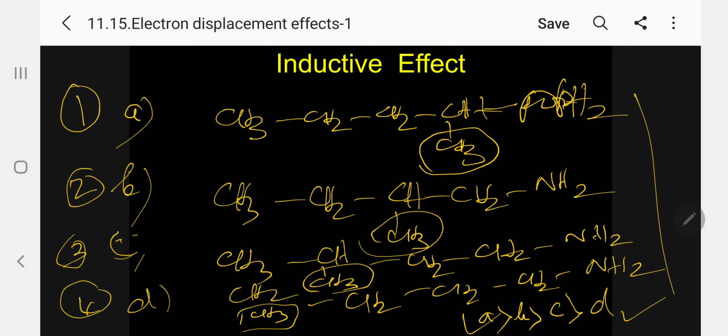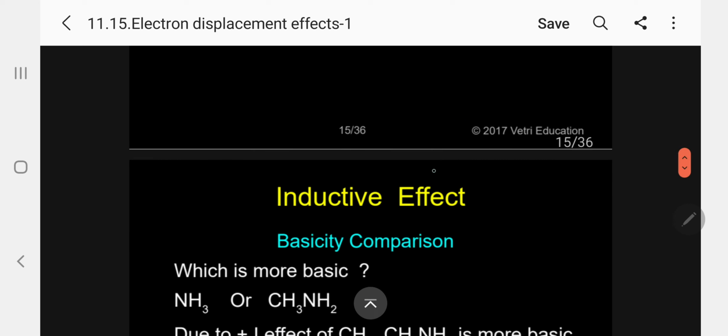This is the decreasing order and the reverse is the increasing order. Please follow. Any acids or bases can be compared with the inductive effect.